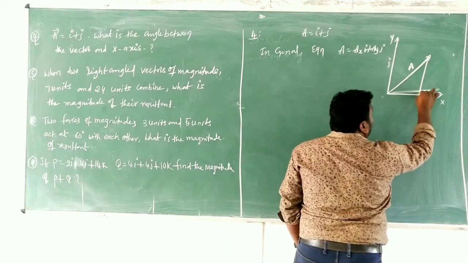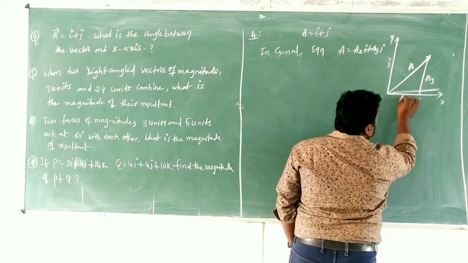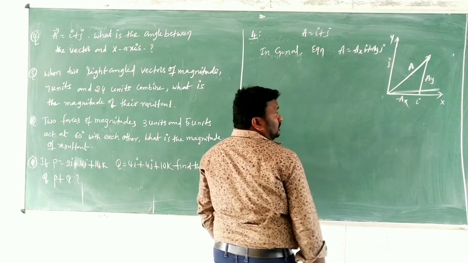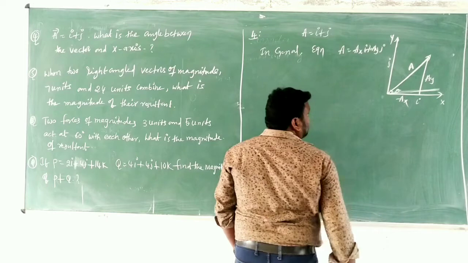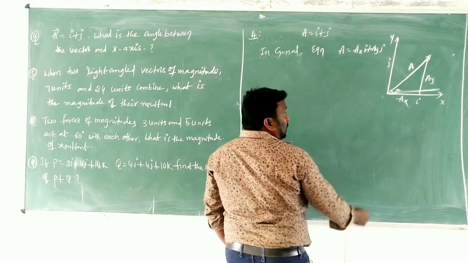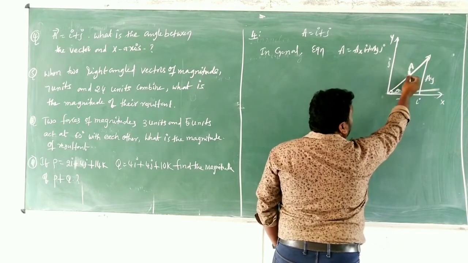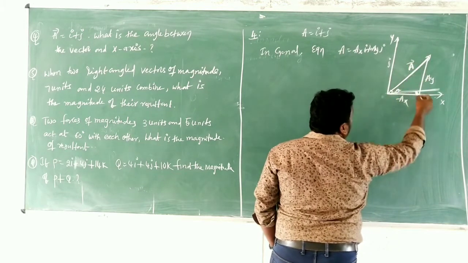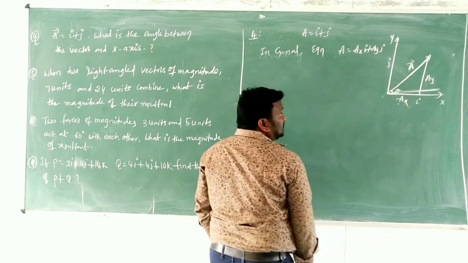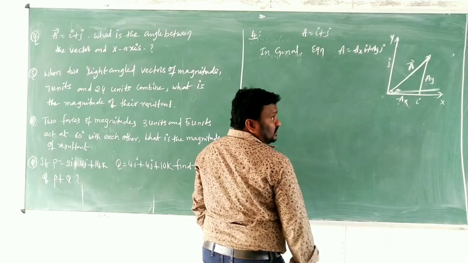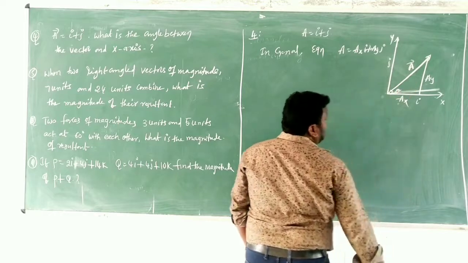One is the vertical component, which is taken as AY, and this is the AX. If a vector makes some angle theta with the horizontal axis, then that particular resultant vector should be divided into 2 components, AX and AY. So AX, this is AY, and this is A, children.